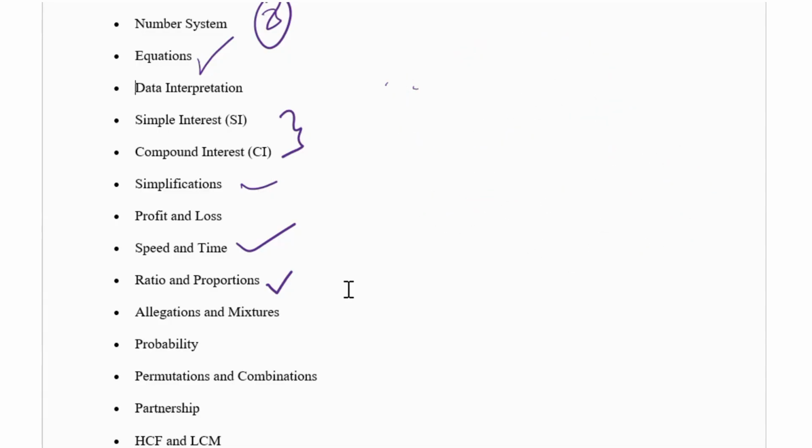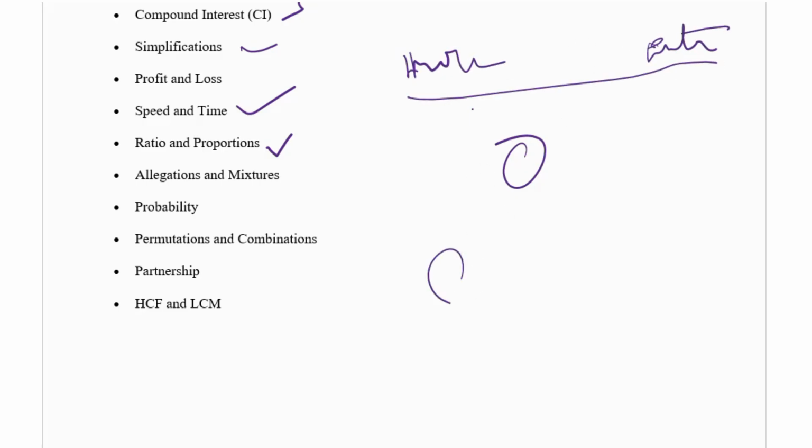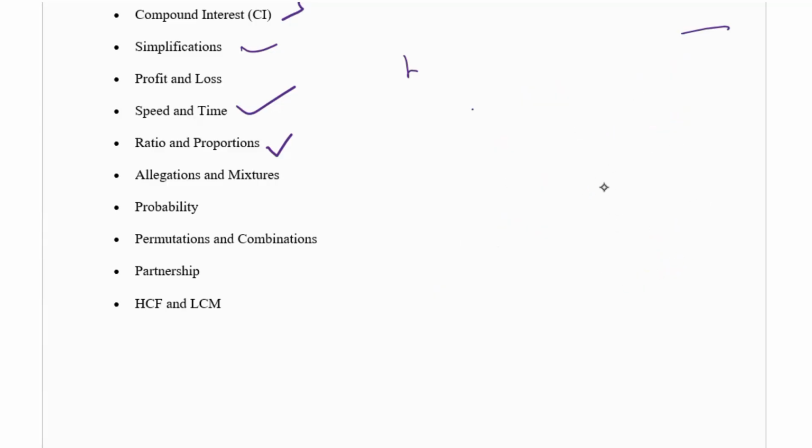The next one is allegations and mixtures. Mixtures and allegations is a very important and very easy topic. If you learn the formulas, like milk and water, you have to find the ratios. There is a method for this, so you have to understand this method, then only the mixtures and allegations topic is very easy. I am saying roughly, that is why you have to prepare.